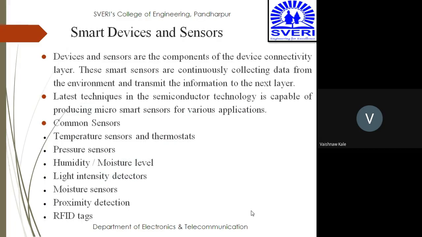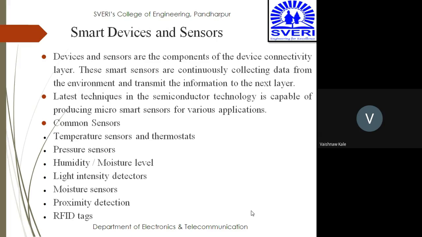That is smart devices and sensors. The devices and sensors are the components of the device connectivity layer. These smart sensors are continuously collecting data from the environment and transmitting the information to the next layer. So the first and foremost task of this first component is to collect the information. It consists of different sensors which will be continuously collecting the data from the environment and then transmitting it to the next layer.